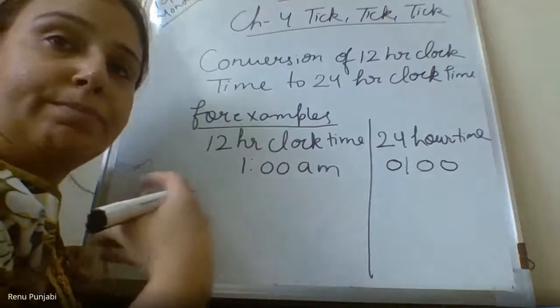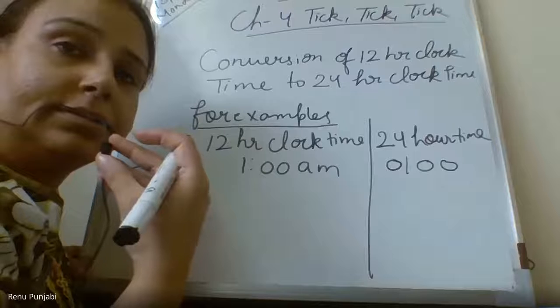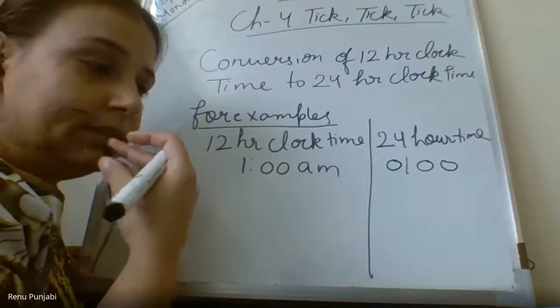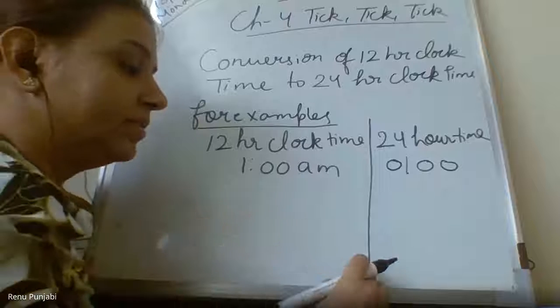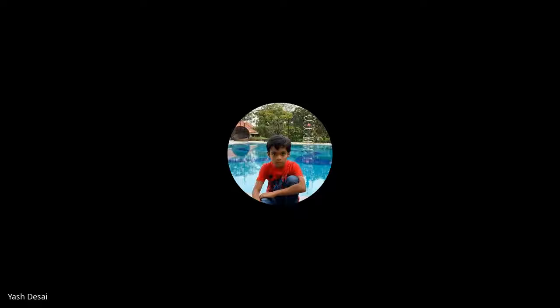Catherine ma'am, is my screen blurred? No, ma'am, it is clear. Okay, ma'am. Who cannot see? What happened, Ayush? Ma'am has written "for example," so you have to write "for example" and start writing this also. Everything that ma'am is writing, you have to write.